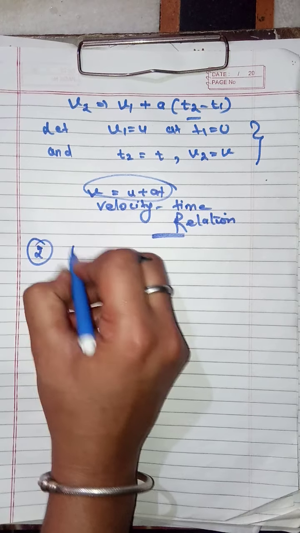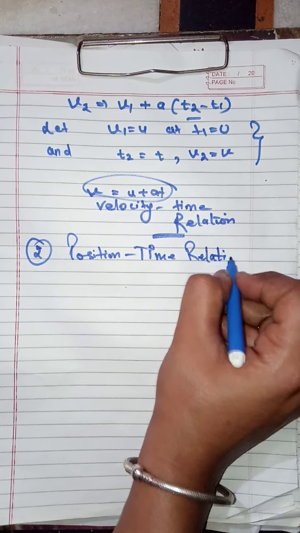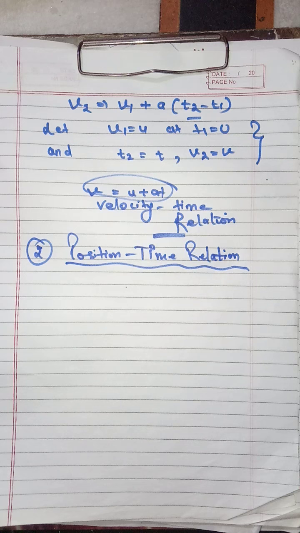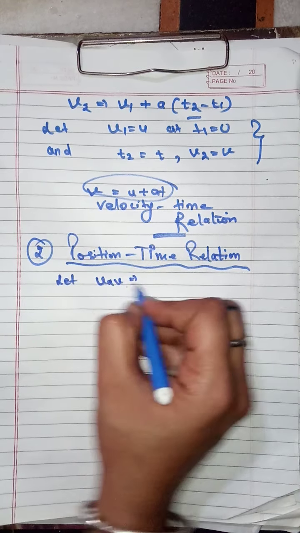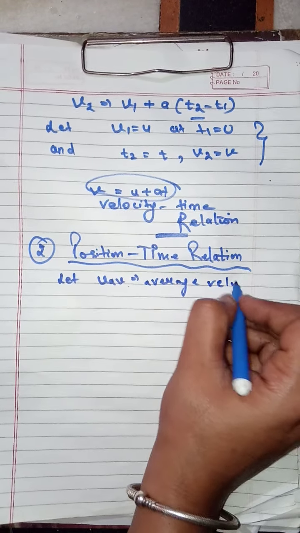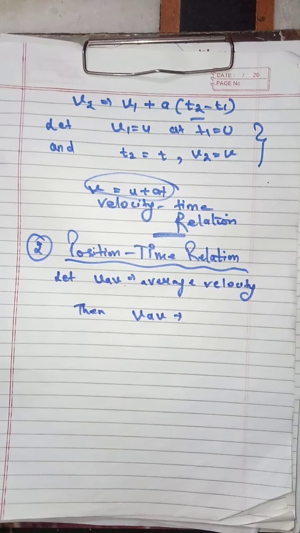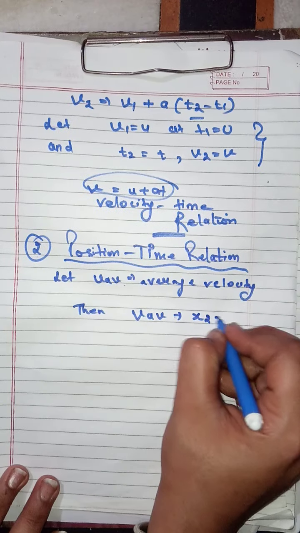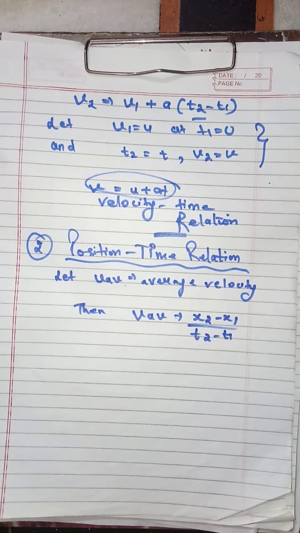Next is the position time relation. Let V average be our average velocity. Then V average is equal to the ratio of displacement and the time taken. Brother, the same thing is being repeated; earlier we did this for velocity, and now we are moving the same expression towards acceleration terms.